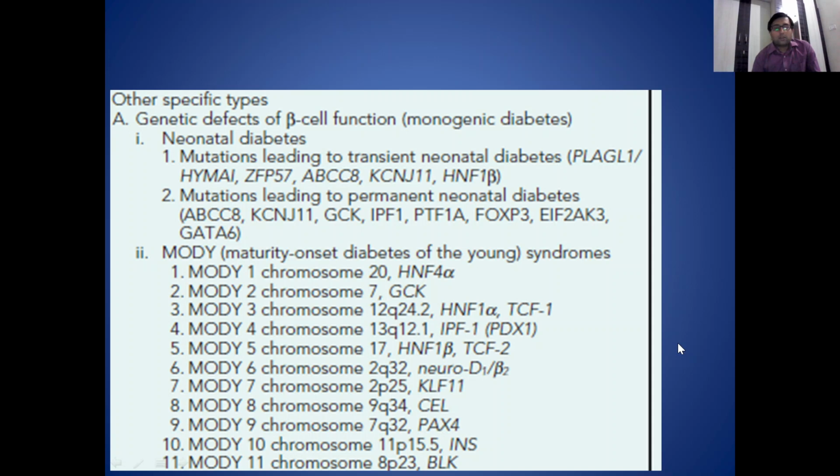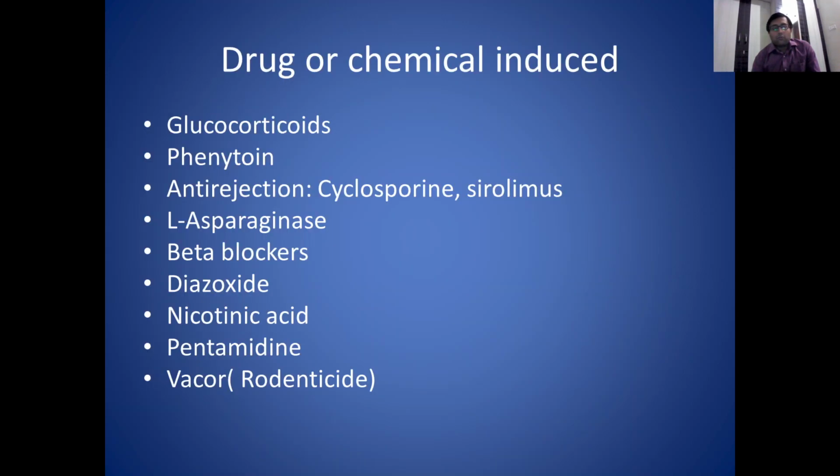Now, some drugs which cause diabetes mellitus. We have to know about some common drugs and chemicals which cause diabetes in humans. The most important drug is glucocorticoids, which cause hyperglycemia. Another important drug is phenytoin.